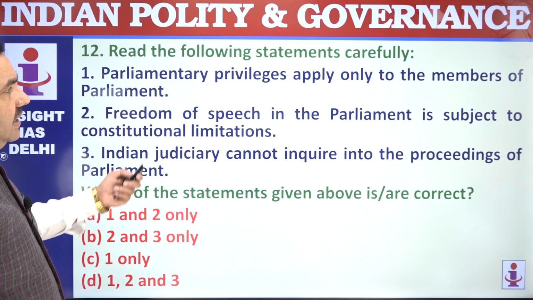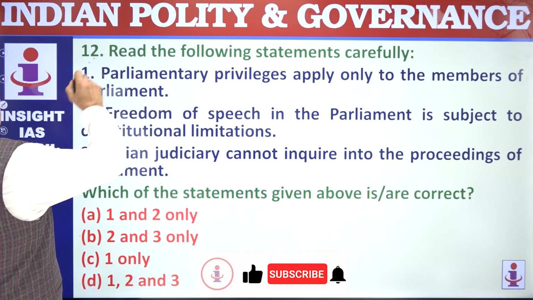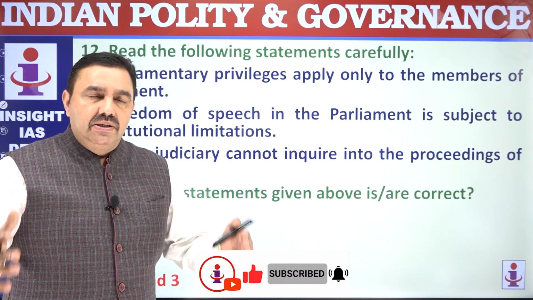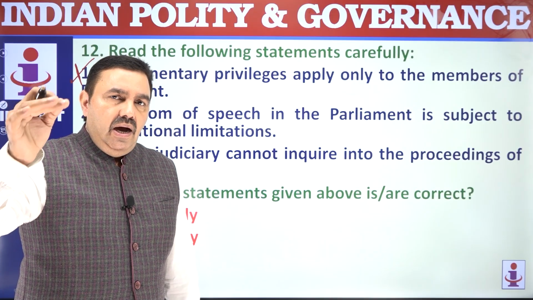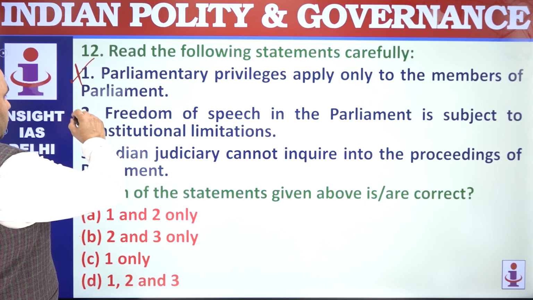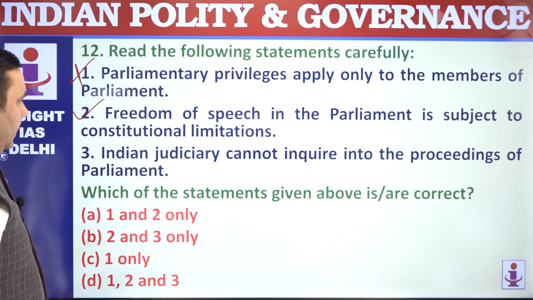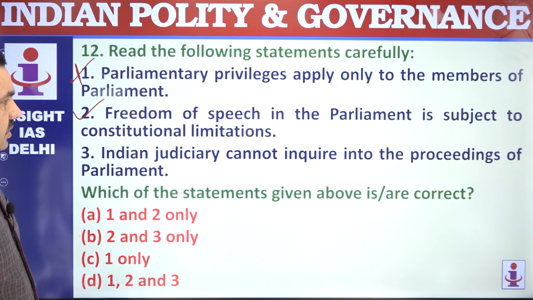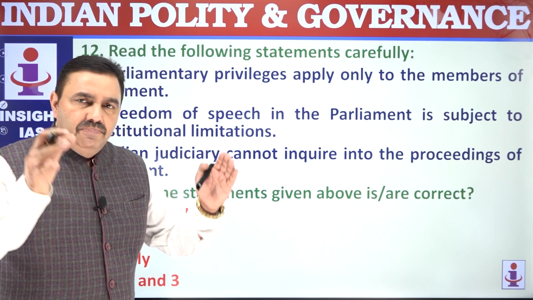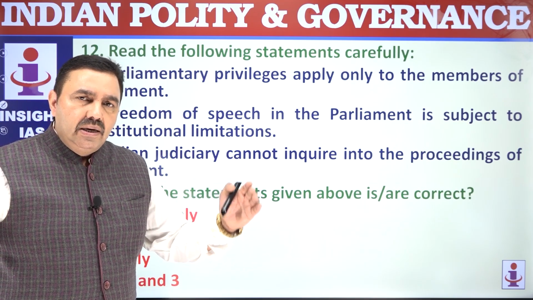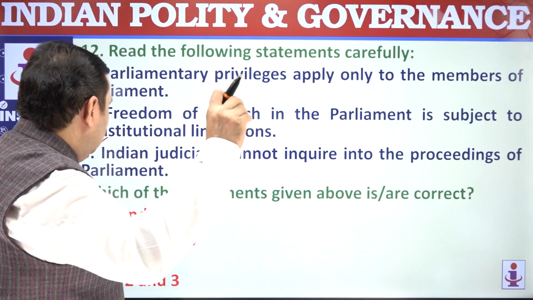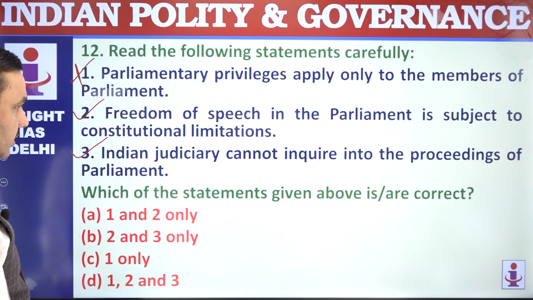Parliamentary privileges apply to members as well as some non-members. For example, the Attorney General has parliamentary privileges. He has the right to speak in either of the houses of Parliament. Freedom of speech in Parliament is subject to constitutional limitation. Of course, you cannot abuse the Constitution or the nation and then enjoy freedom of speech. The judiciary cannot inquire into the activities or proceedings of Parliament. Parliamentary proceedings are a privilege of Parliament, regulated by the rules of business procedure under the leadership of the Speaker in Lok Sabha or the Chairman in Rajya Sabha. 2 and 3 are correct here.